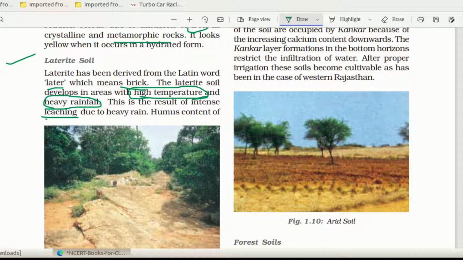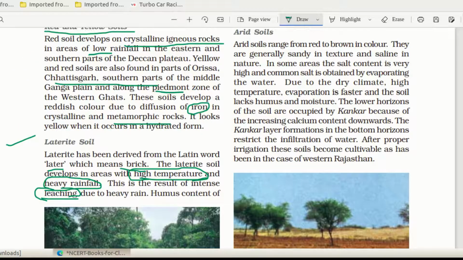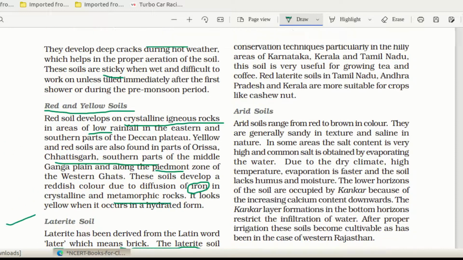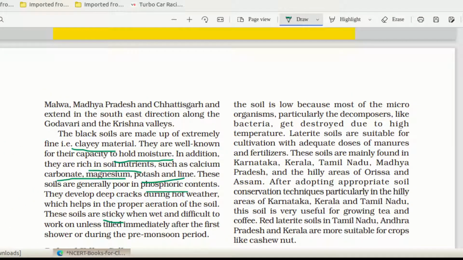This is a result of intense leaching. What is the meaning of leaching? Leaching means washing of soil nutrients, a continuous washing process due to heavy rainfall. So the humus content of the soil is low. What is the meaning of humus content? Humus content means actually the fertility of the soil.